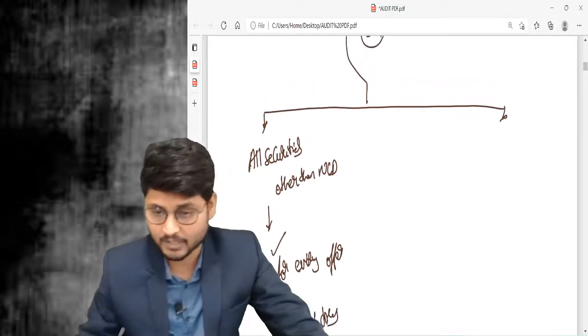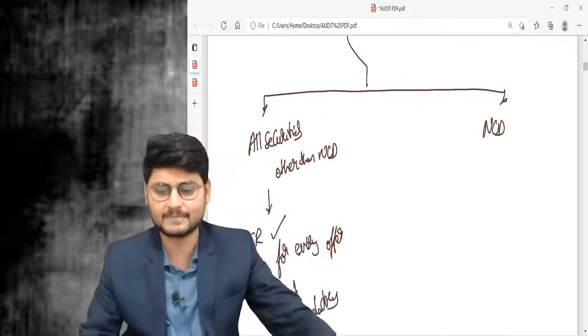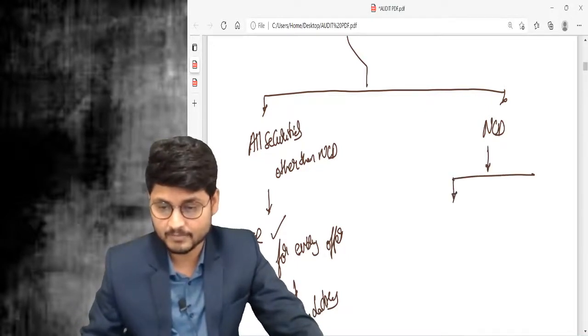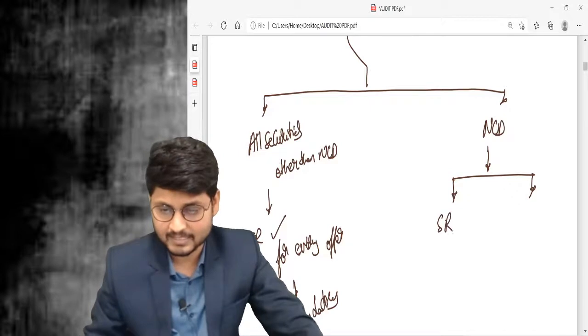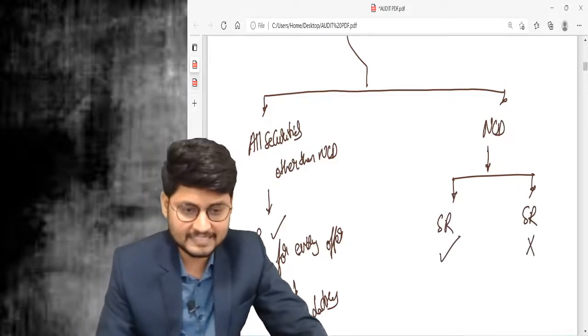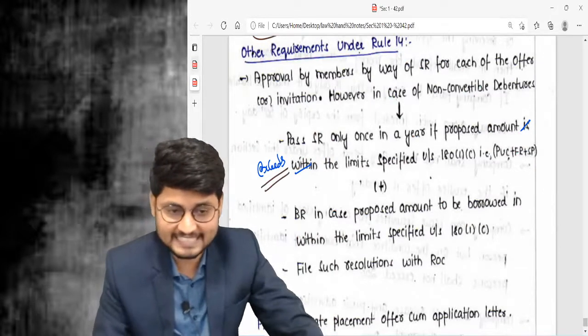However, if it is for NCD, board resolution anyway is mandatory, but special resolution is applicable sometimes, not applicable sometimes. When is it applicable?